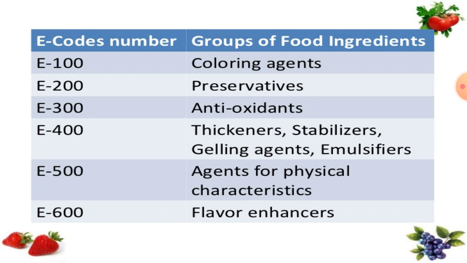Here are the E code numbers and their groups of food ingredients.